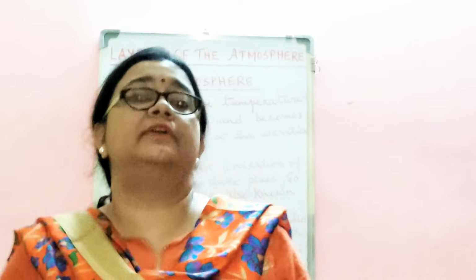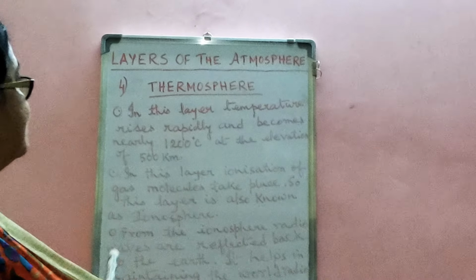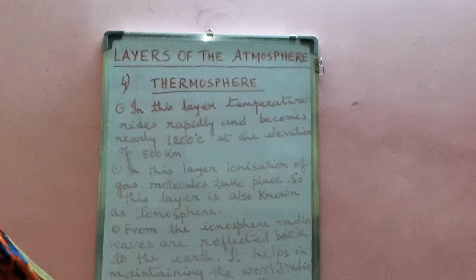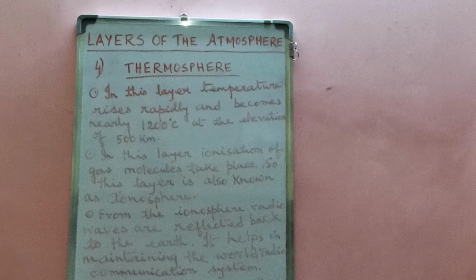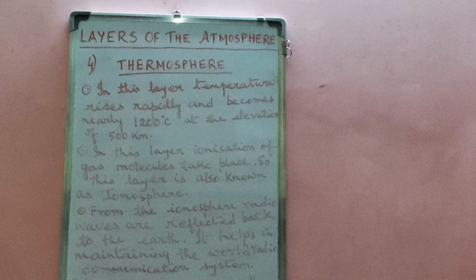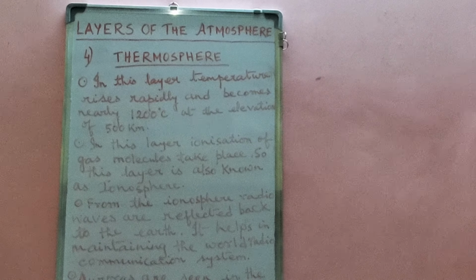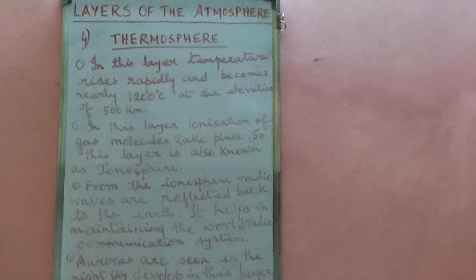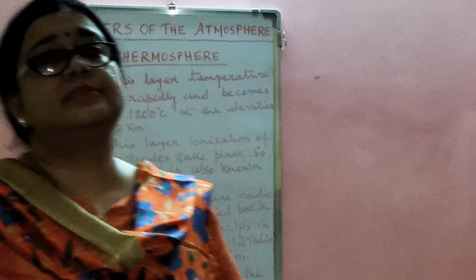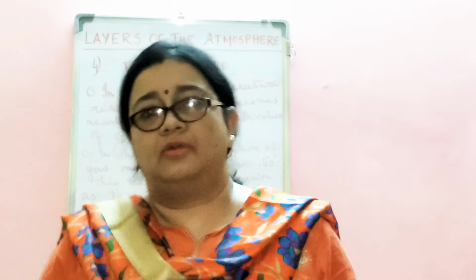Above the mesosphere layer, the next important layer of atmosphere is the thermosphere. Here I have mentioned some of the characteristics of the thermosphere. So follow the board. The first point states that in the thermosphere layer, temperature rises rapidly and becomes nearly 1200 degrees centigrade at the elevation of 500 kilometer. Now what is elevation? Elevation means height or altitude.